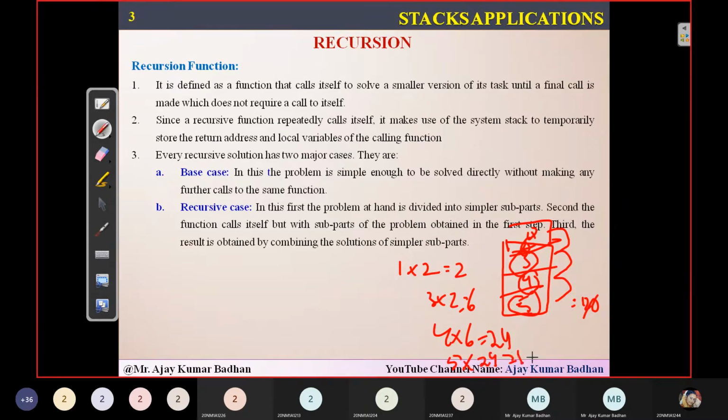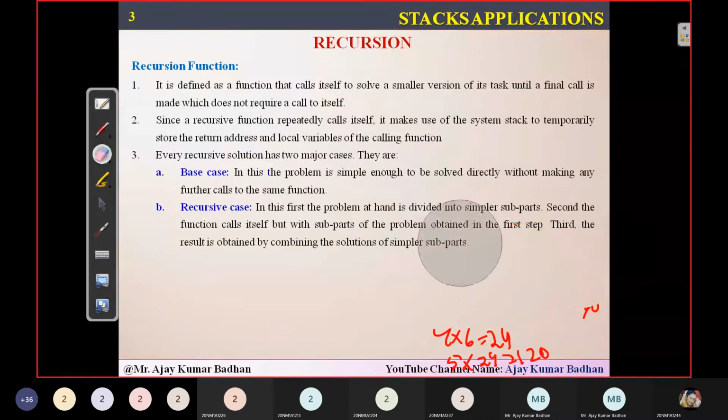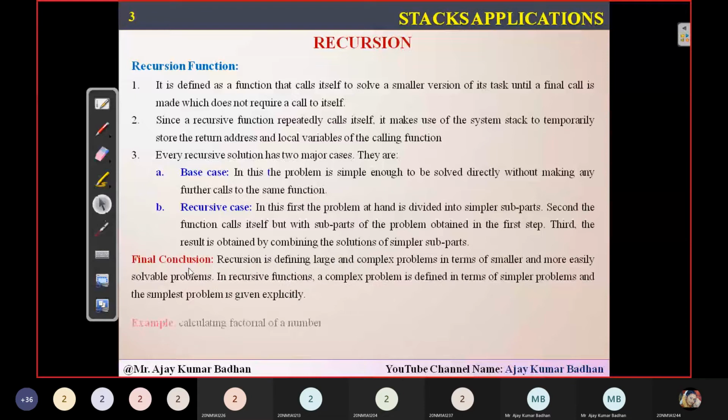This is the way exactly how this particular recursion works. I will show you, don't worry. So the final conclusion here is that recursion is nothing but defining large and complex problems in terms of smaller ones. Whatever large and complex problem we are trying to solve, we divide it into very, very small parts, so that each task is small enough that we can solve it very easily in a single stretch. That is what we call recursion.